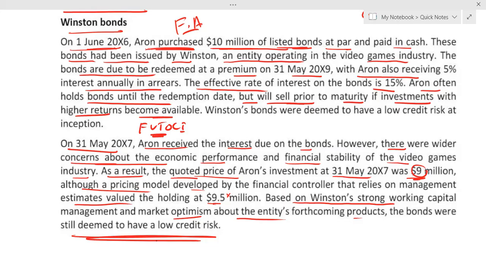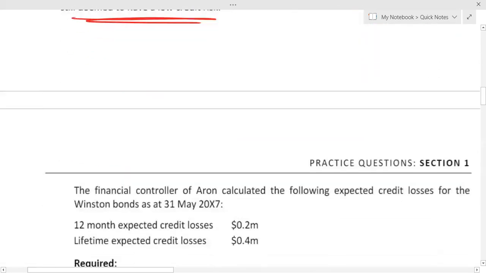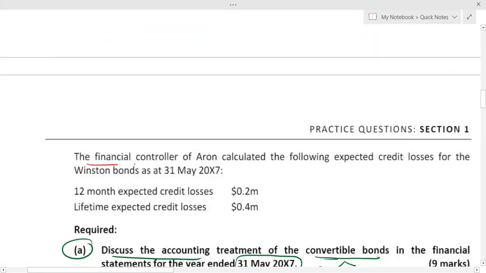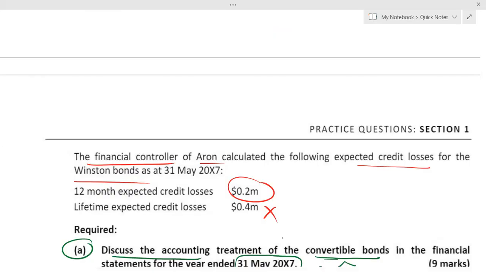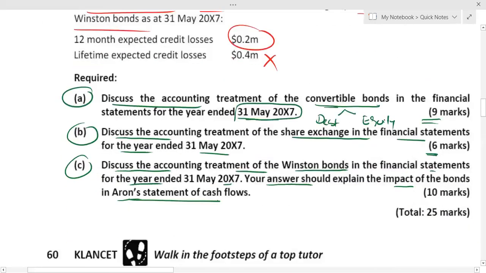But if default risk is not so significant, it is low, if the credit risk has not increased significantly, then we do recognize the loss allowance, but according to the 12 months expected credit loss. Okay, come here. The financial controller of Aaron calculated the following expected credit losses. Can I say this is relevant for us? This is not relevant because it is mentioned in the question that your investment is still having a low credit risk. Now, what exactly do you need to discuss in part C?